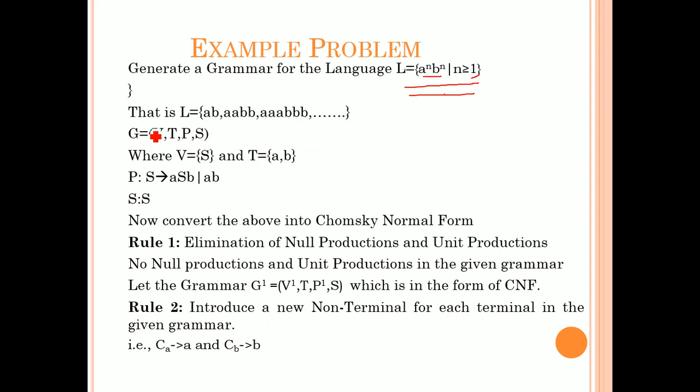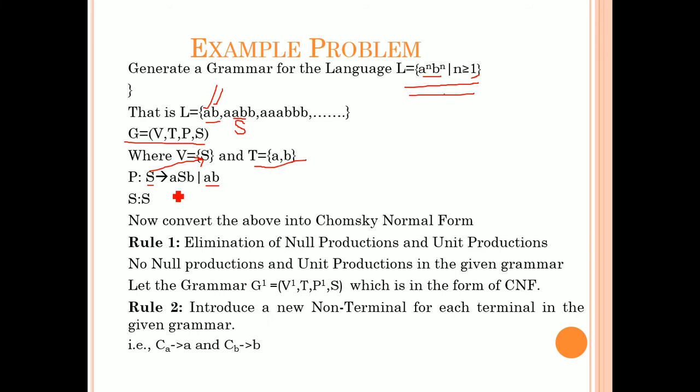Let the grammar G be equal to V, T, P, S, and now how to write the productions. Here, what is the starting production? ab. Now this ab is nothing but S. So this S will be a variable. What are the terminals you have? a and b. So the terminal set contains a and b. Next, you have one production, that is S tends to ab. Next, when you consider this ab as S, what is the other production you get?